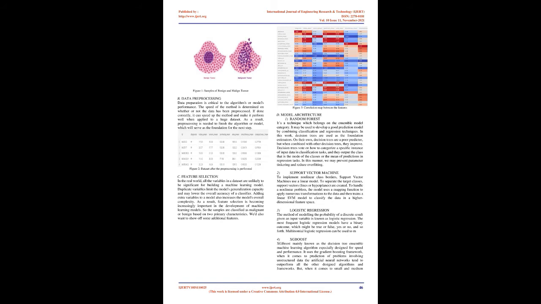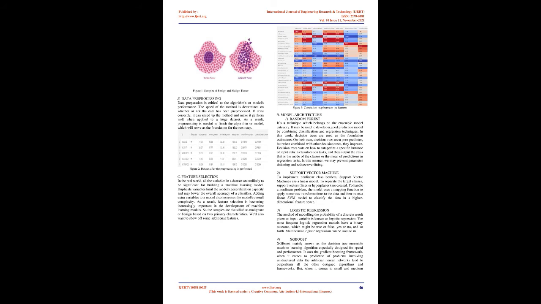Adding extra variables to a model also increases the model's overall complexity. As a result, feature selection is becoming increasingly important in the development of machine learning models. So the samples are classified as malignant or benign based on two primary characteristics. We'd also want to show off some additional features. Model architecture. 1. Random forest.